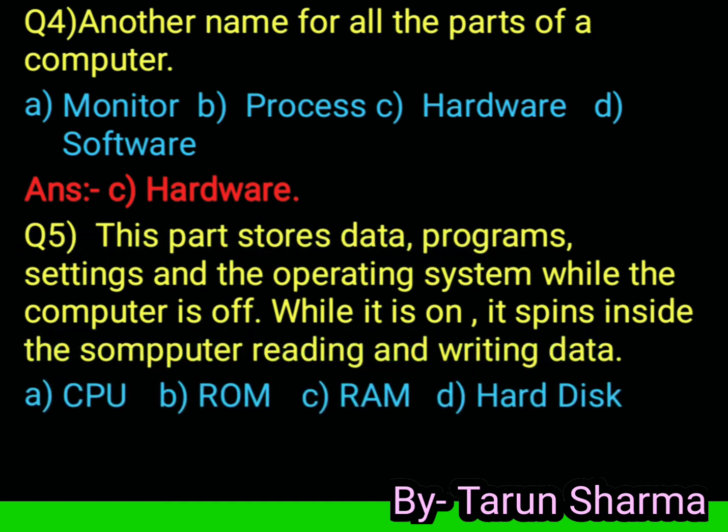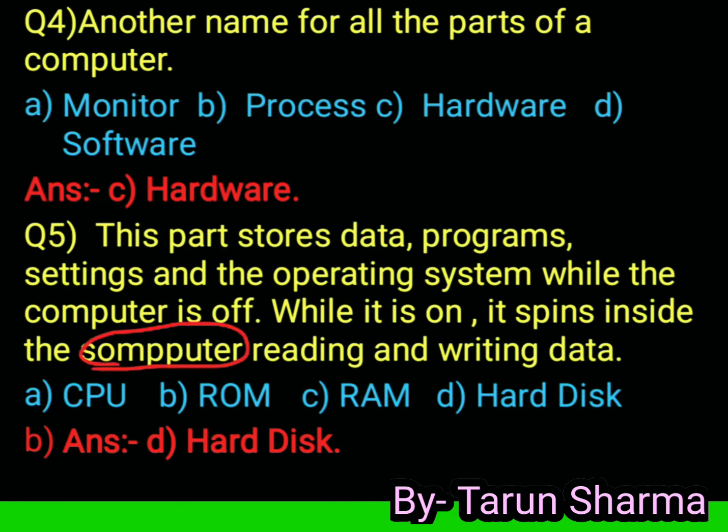A, CPU, B, ROM, C, RAM, and D, hard disk. Answer is D, hard disk.